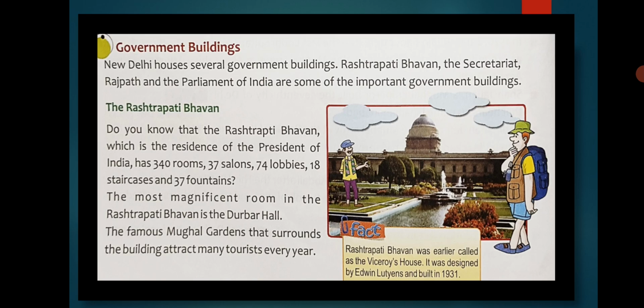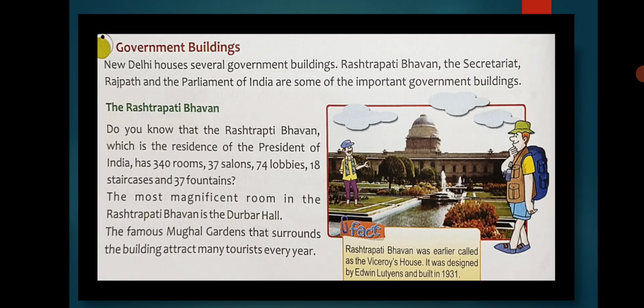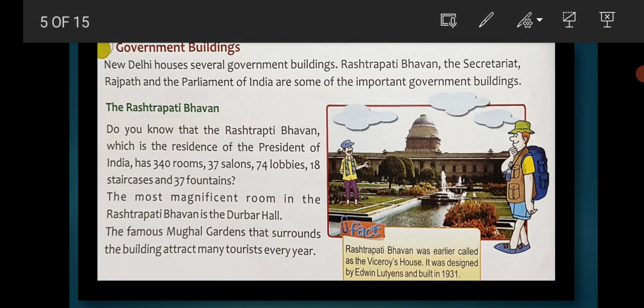Now we are going to study the Central Secretariat. The Central Secretariat is located near the Rashtrapati Bhavan, and it is the office of the Prime Minister of India. Clear, students? It is the office of the Prime Minister of India. The next is India Gate.